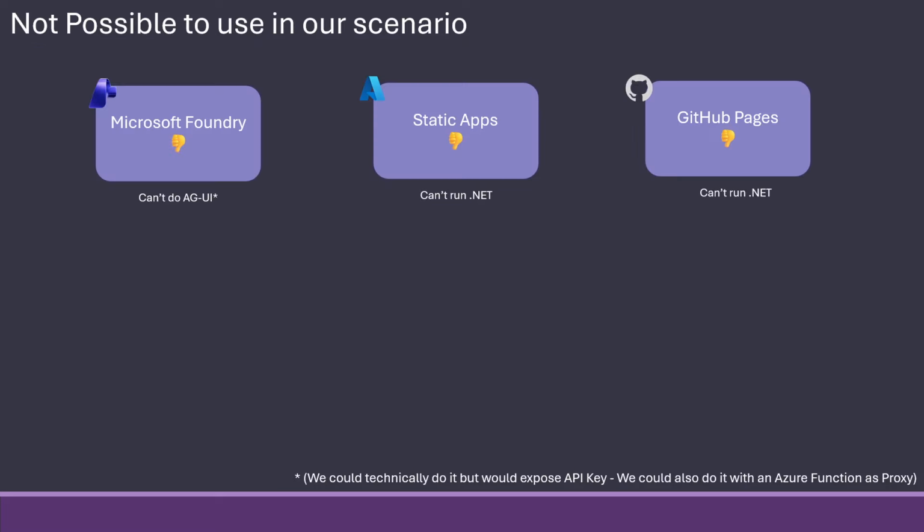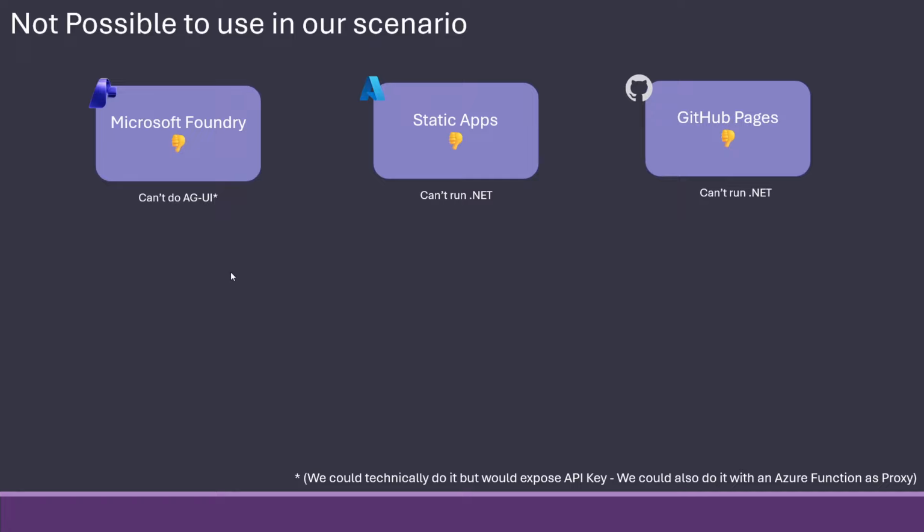Then there's 3 that are not possible to use in our scenario. Microsoft Foundry, where you make your agents and host them up there, cannot do AGUI, so it's not really a candidate to do any of this. We could technically talk with Foundry and the agents, but it would just be similar to talking to the LLM directly, which we could have done in Blazor WASM, but we would expose our API keys. So in my book, it's not a doable thing.